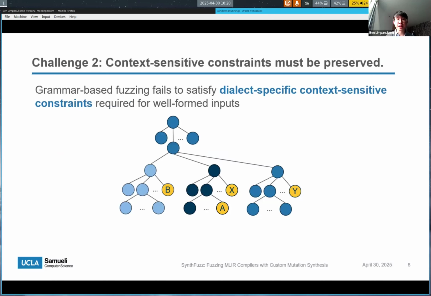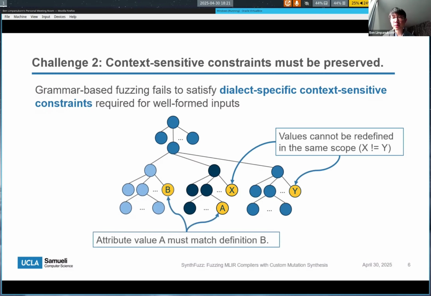The second challenge is that context-sensitive constraints need to be preserved. We need to generate inputs that satisfy not just what a context-free grammar can constrain, but the rules that are context-sensitive. In MLIR, there are general constraints like the fact that some values can't be redefined in the same scope. And there are also dialect-specific constraints like some attributes that must match definitions defined elsewhere in the input.